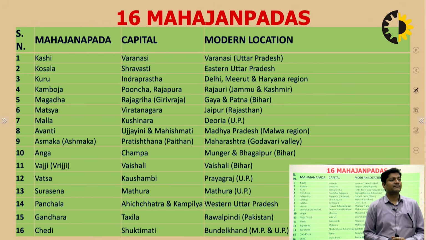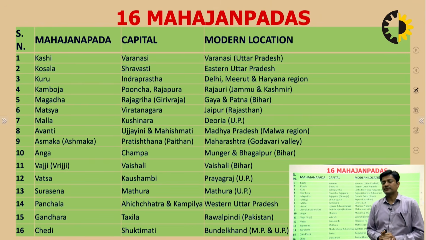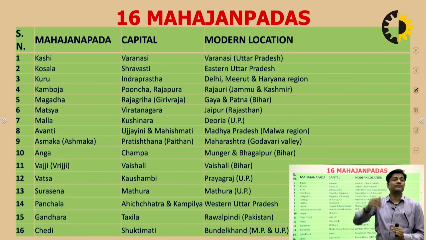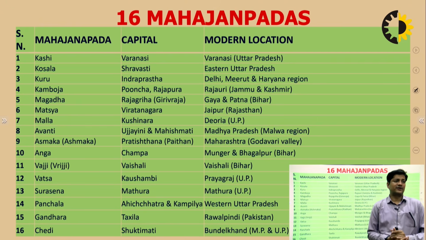So Kuru, whose capital was Indraprastha, falls in the region of Delhi, Meerut, Haryana. Then come Kamboj, the northern part of our India. It falls in the Jammu and Kashmir region. So Kamboj, the capital was Punch and Rajpura.